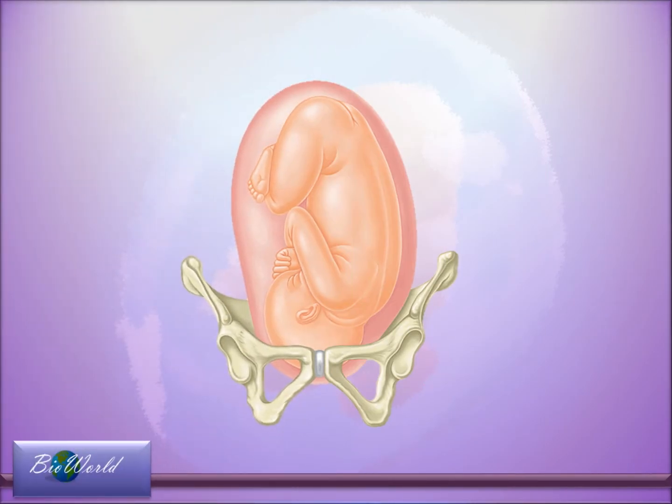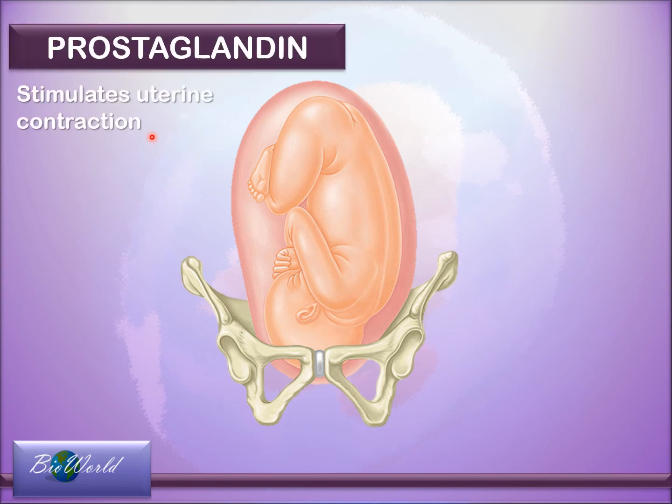The next hormone is prostaglandin, which is a hormone that stimulates uterine contraction. So you see, estrogen stimulates uterine contraction, oxytocin stimulates uterine contraction, and also prostaglandin. The three hormones cooperate to cause a powerful muscle contraction that helps push the baby out during childbirth.